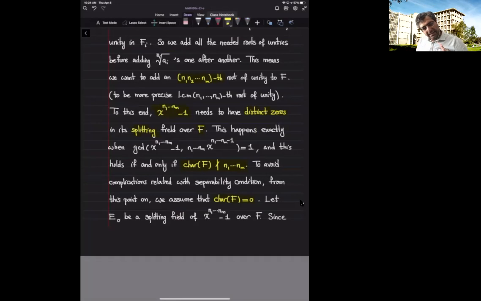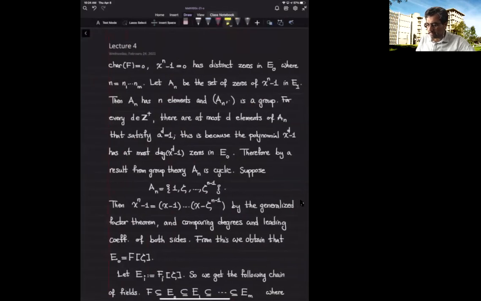And let's add enough roots of unity to the base field and call it E naught, which means E naught is a splitting field of x to the power product of n sub i's minus 1 over F. Okay, so when I add this to the base field, let's see what happens. Let's observe this part of the argument. Again, you've seen it before, but it is crucial. I'm going to repeat it.